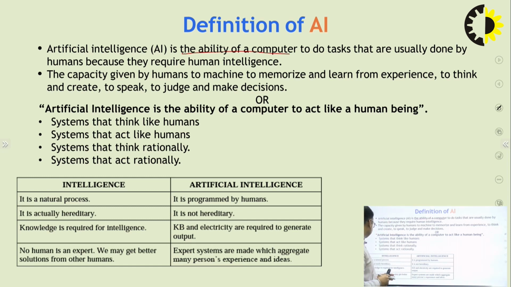In the case of natural intelligence, no human is an expert. We may get a better solution from other humans, and expert systems are made which aggregate many persons' experience and ideas. That is the difference between artificial intelligence and natural intelligence. Natural intelligence is God gifted, but artificial intelligence is developed through humans.